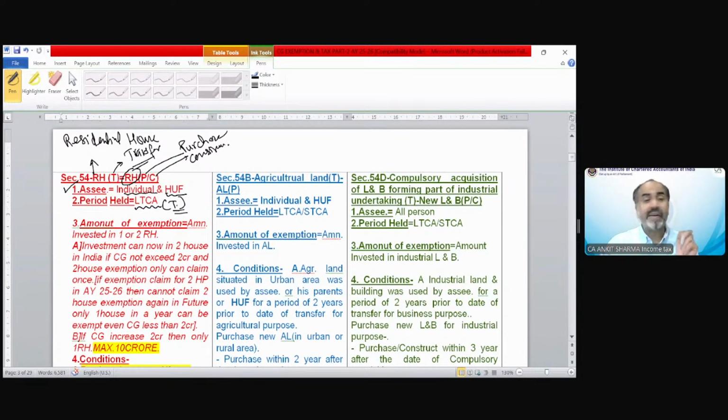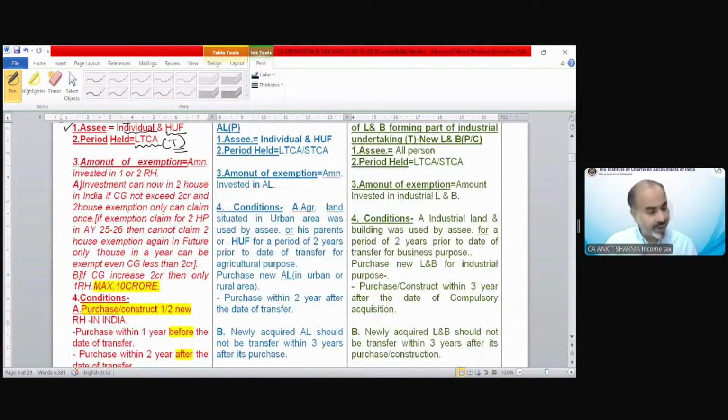Now the third is very interesting and very important also. Now the provision says amount of exemption. How much exemption, what total amount can I claim? So the provision says the amount invested in 1 or 2 residential houses.